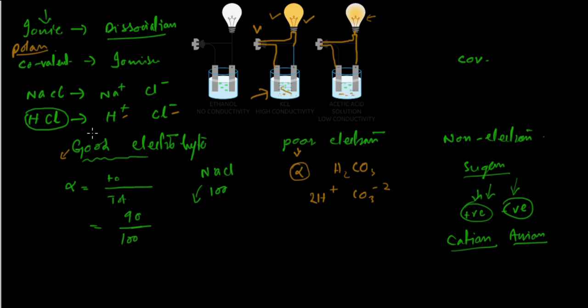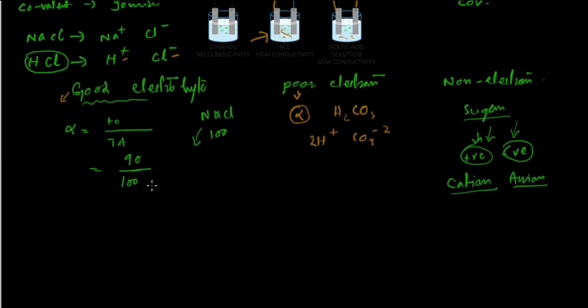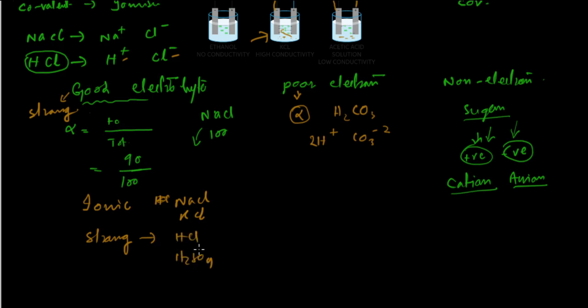So I hope you understood the difference between good electrolytes and poor electrolytes. Always remember one thing: strong or good electrolytes, almost all ionic compounds, are strong electrolytes. For example, NaCl, KCl. These are very strong. Also, strong acids, which are covalent compounds, are very good electrolytes, like HCl and H2SO4. They have a very high degree of ionization.